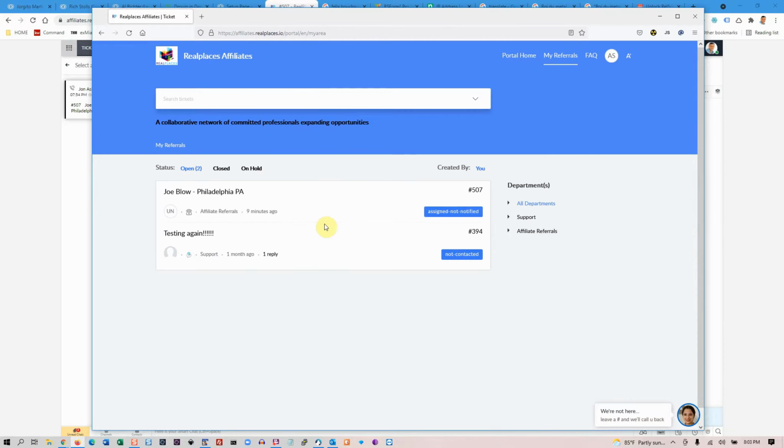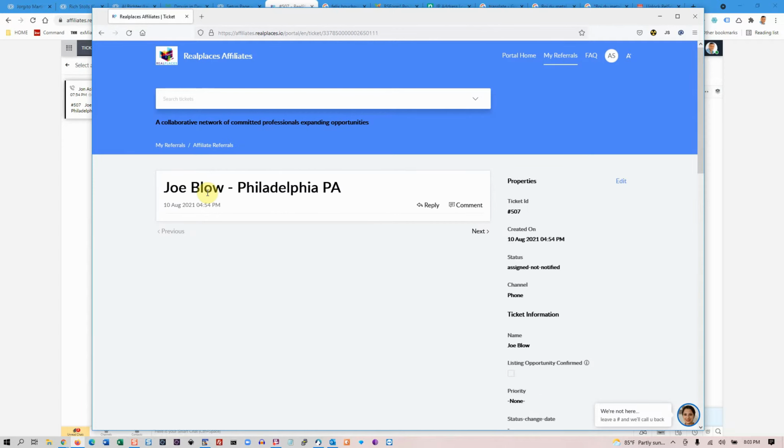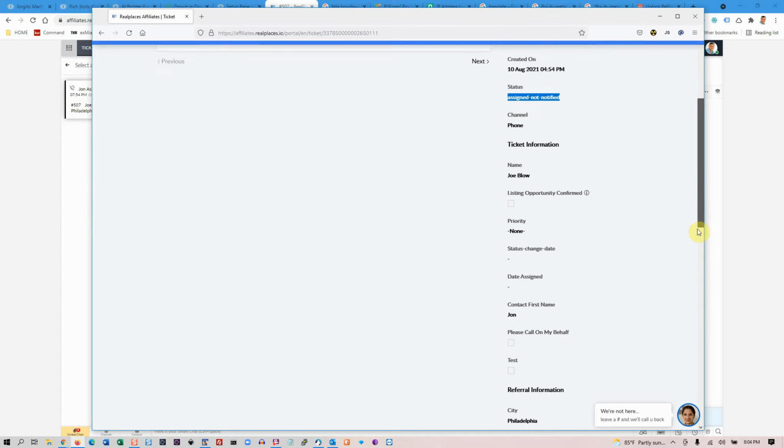Going into the referrals area, okay, so now you're going to go see your referrals. So let's look at it: we've got 2 open ones, nothing closed and nothing on hold. Let's look at the Joe Blow one. Okay, so what are we seeing here? So this is the ticket number, when it was created, the ticket, the referral, so to speak. This is the status. Going down here is the name.